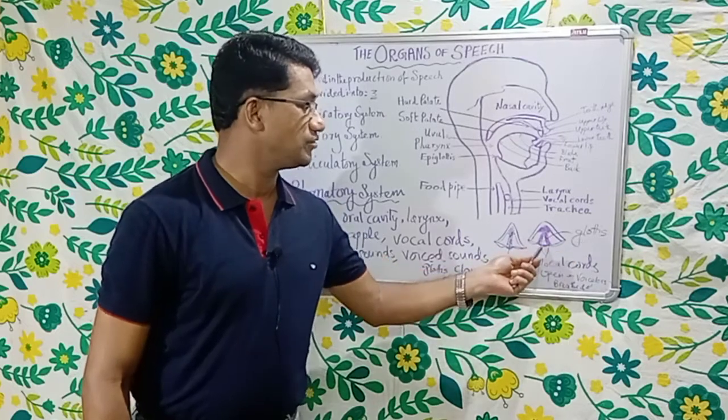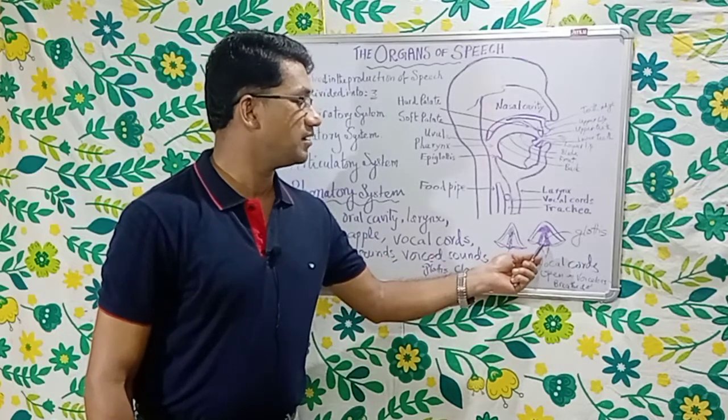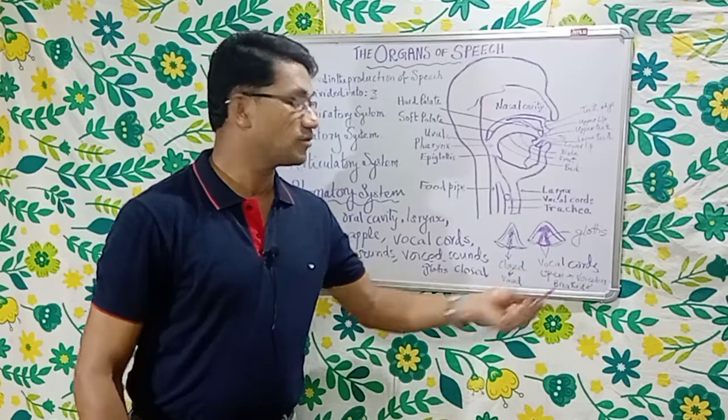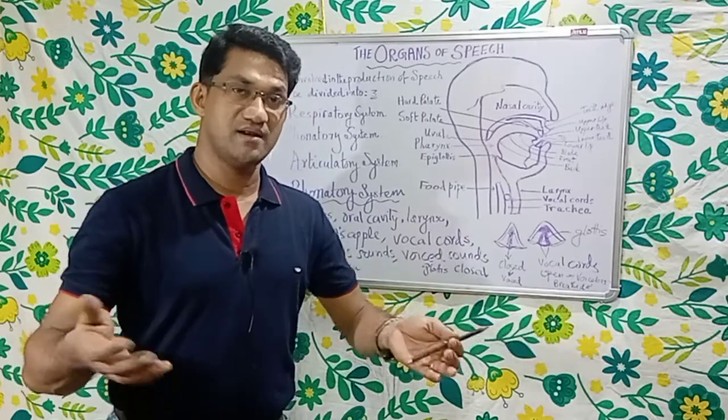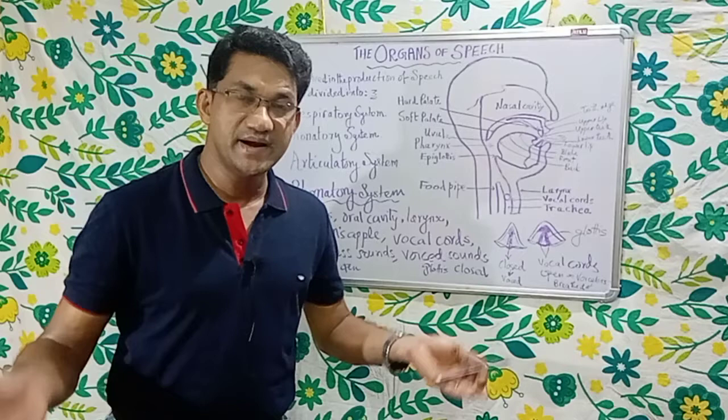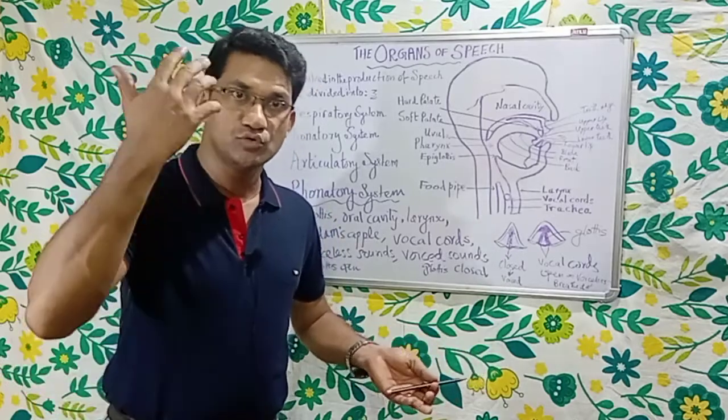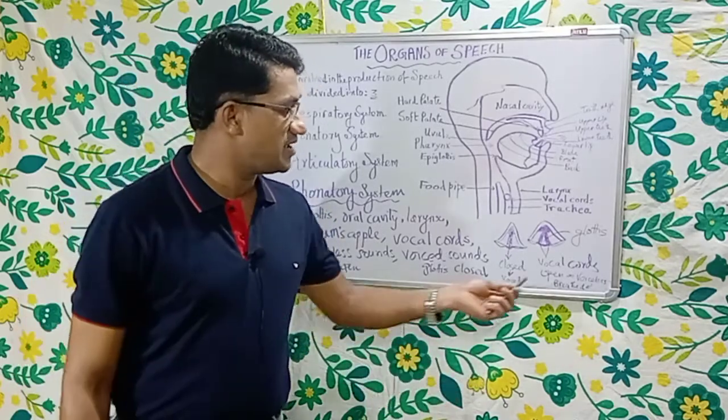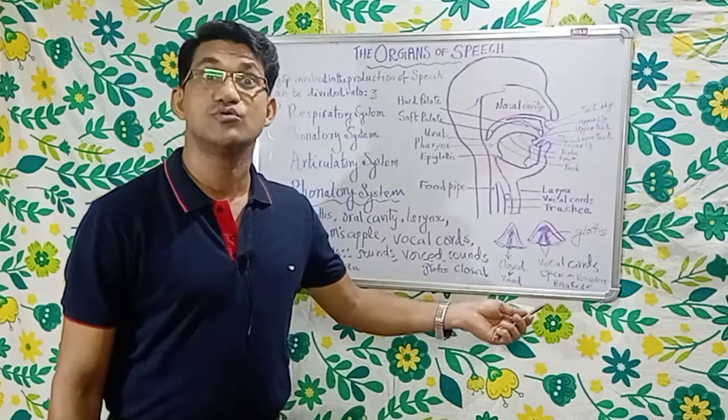Now the glottis is open because the vocal cords are wide apart. When the vocal cords are wide apart and air is passing through, we can say that voiceless sounds are produced.